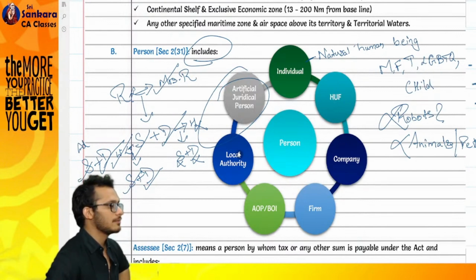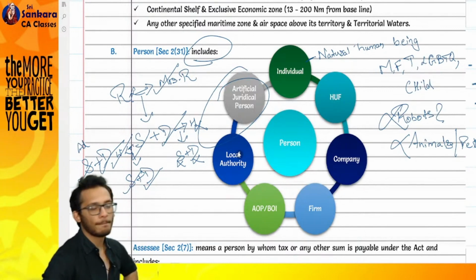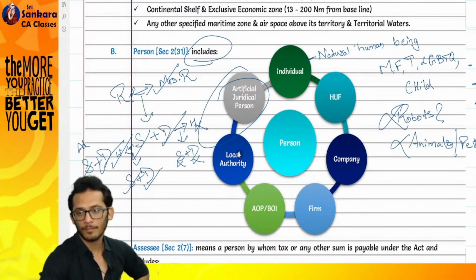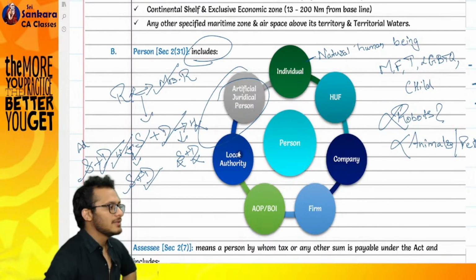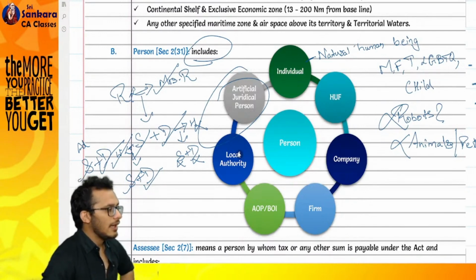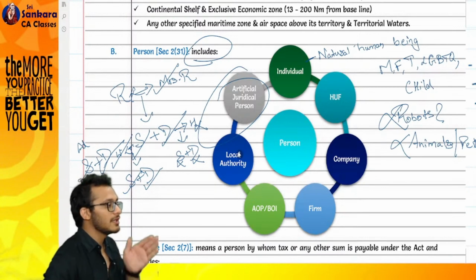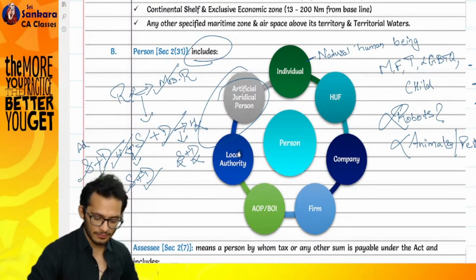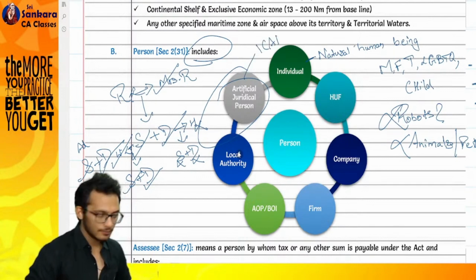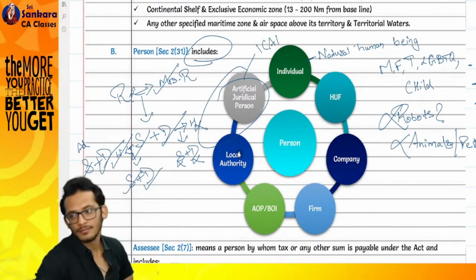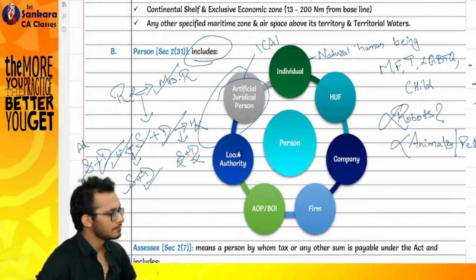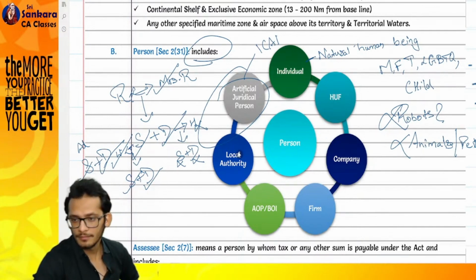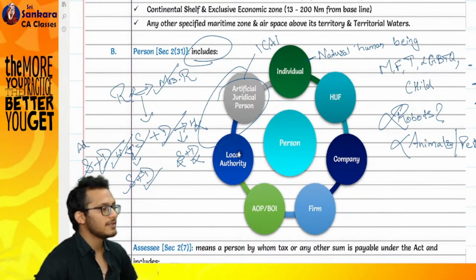Artificial juridical person. Very good. It's a person created by a law. There is no substance to it. As such, it can be an individual, it can be a firm also, but it is created by a law. A simple example: a person can be ICAI, because ICAI is neither a company, neither a firm, neither an AOP, neither a BOI.